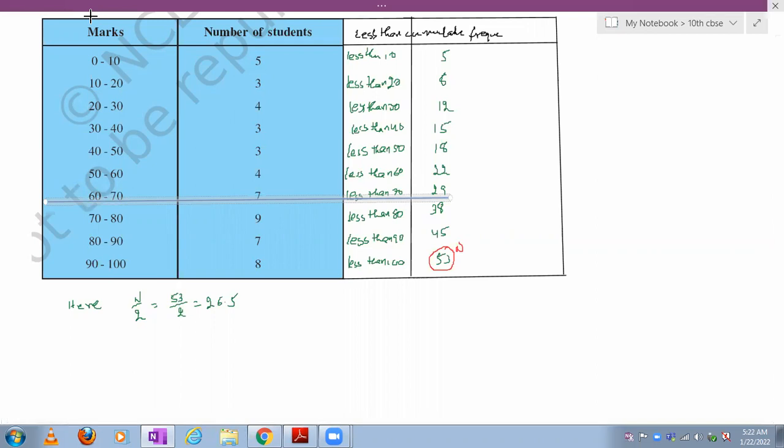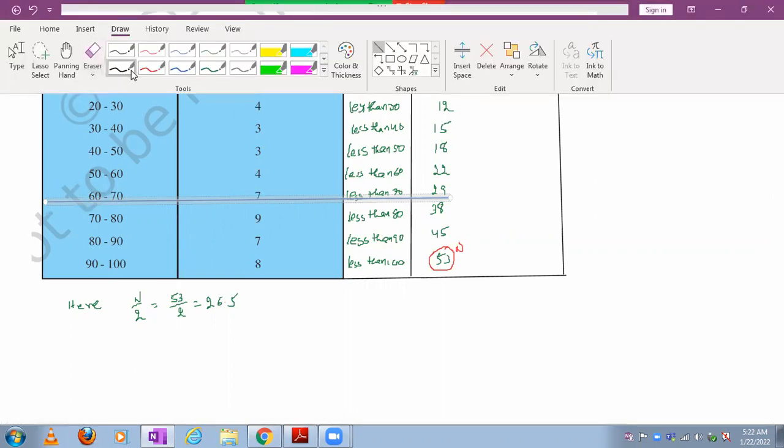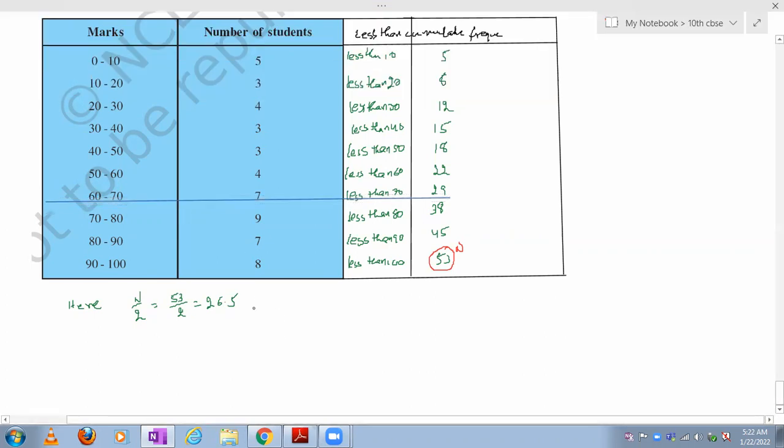Therefore, hence 26.5 you got. Hence, the median class lies between 60 to 70, right?